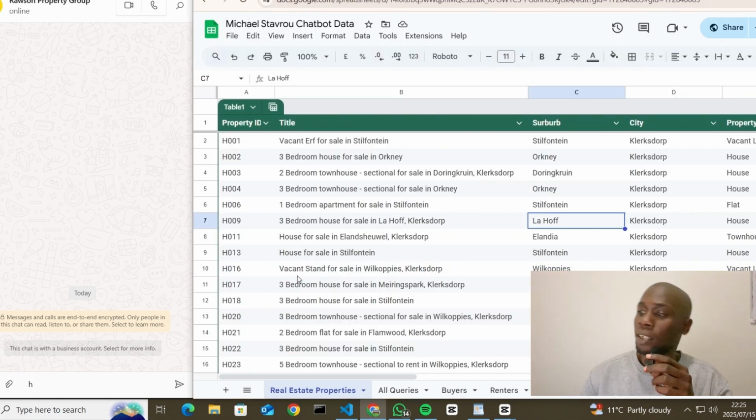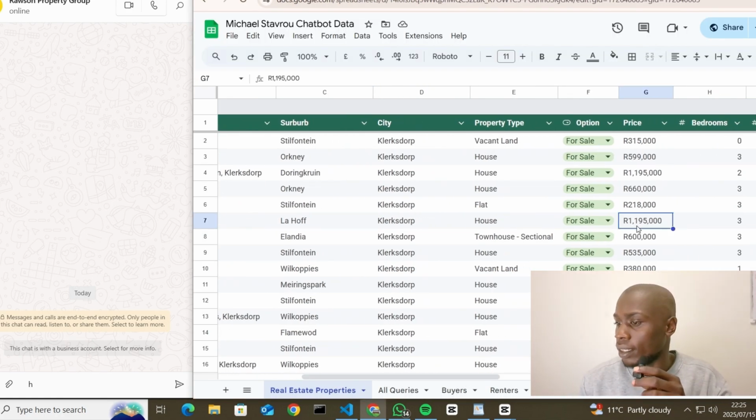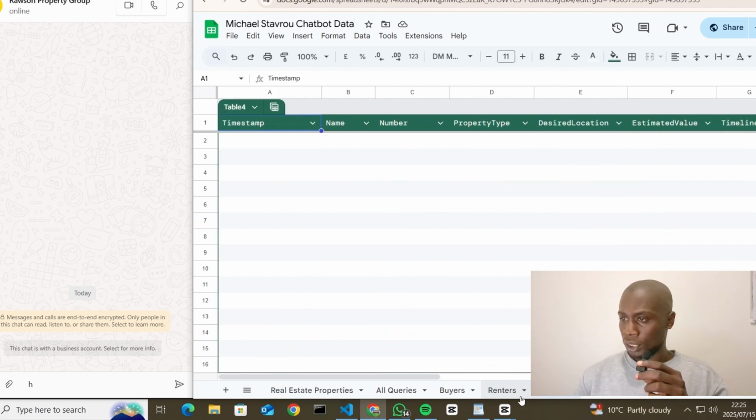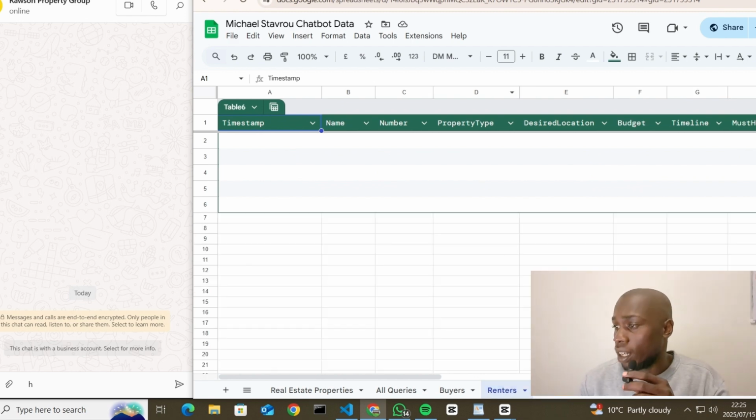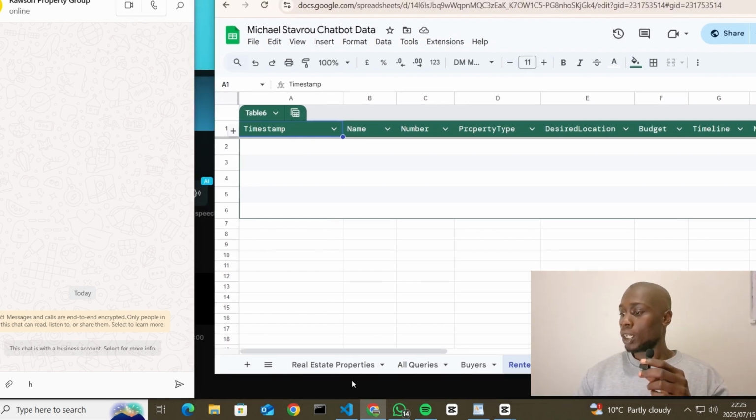It's 1.2 million if we're rounding it off, and a very nice house. These are all the information: 3-bedroom, spacious, with a swimming pool even, in Laos. So we're going to book for this house, and let's see if it is in here. So yeah, here it is. This is the house, 3-bedroom.